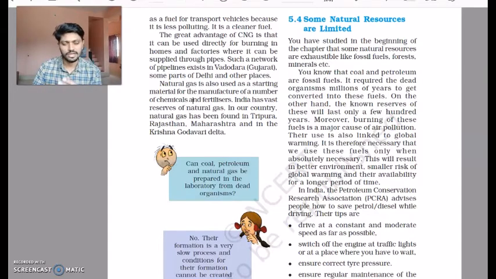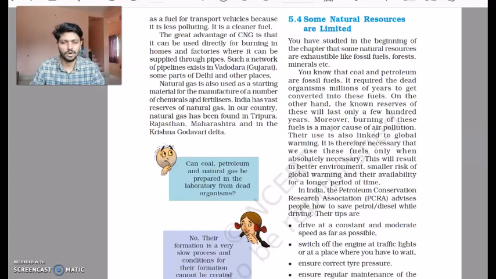Again, the exhausting of these resources is not the only concern. We have another concern. When you burn coal, petroleum, or natural gas, it produces gases like carbon dioxide. This is again responsible for global warming. So it creates air pollution, it creates global warming, and these resources are exhaustible. So maybe in 100 years all these resources will be finished.